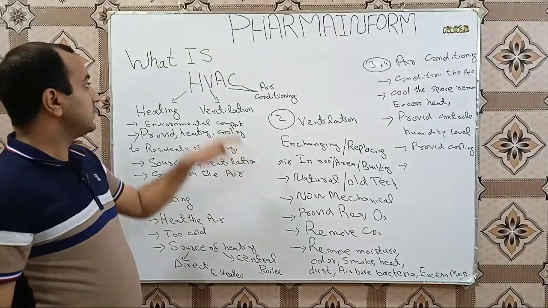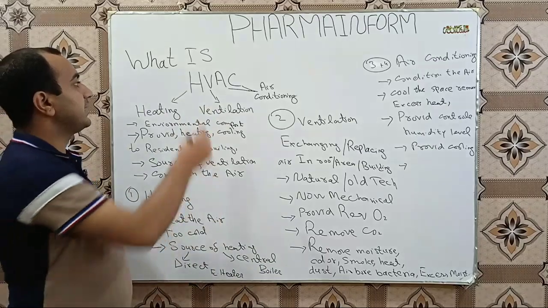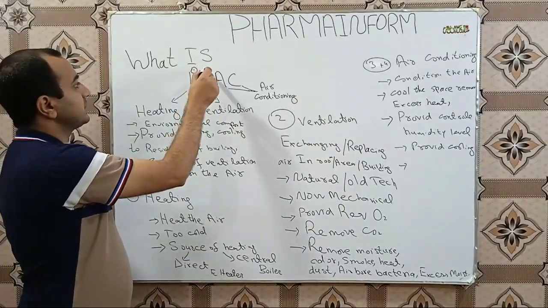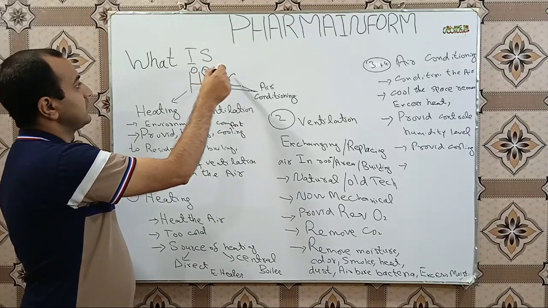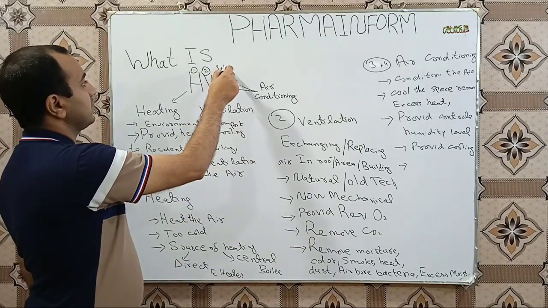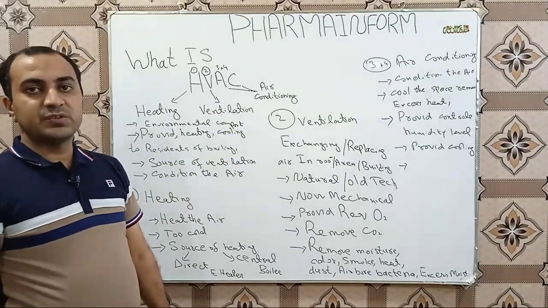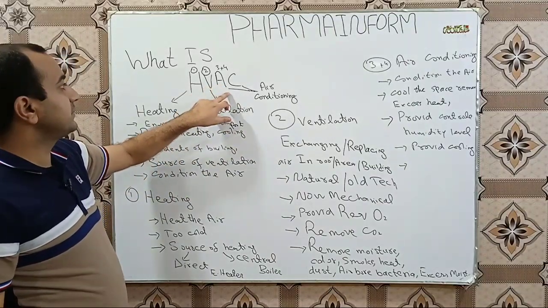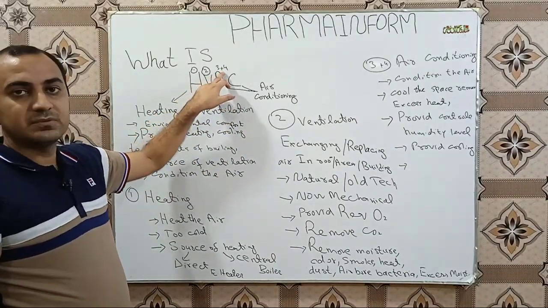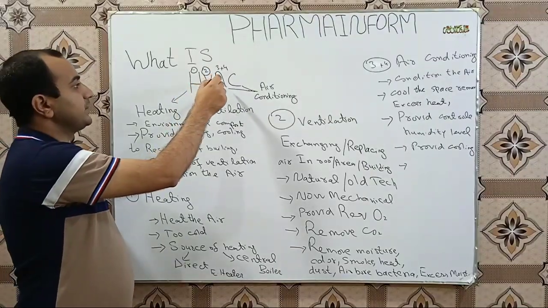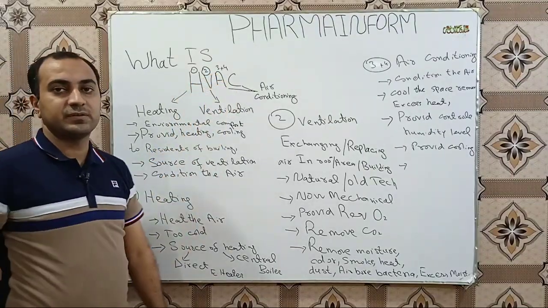So if we look at the word HVAC, it consists of H, V, A and C. It basically consists of four alphabets. We combine the last two, 3 plus 4, AC. So heating, ventilation and air conditioning.